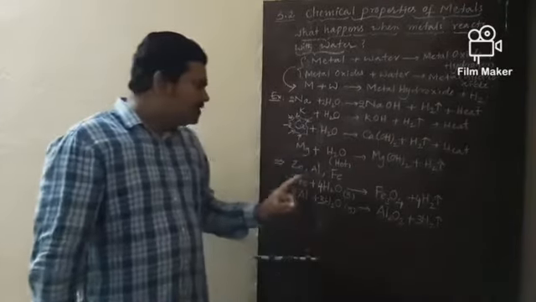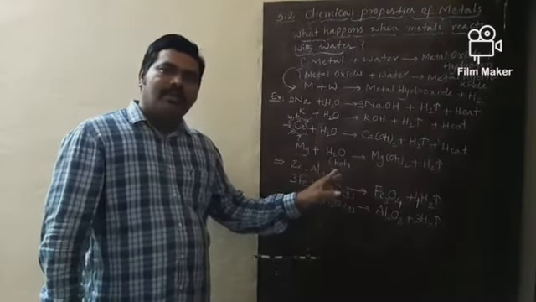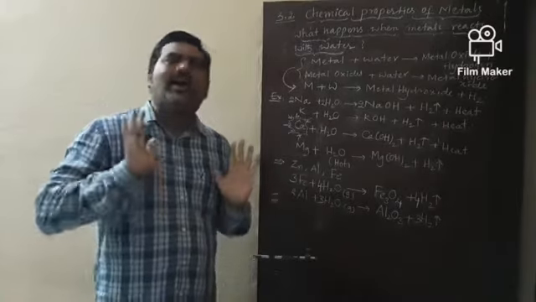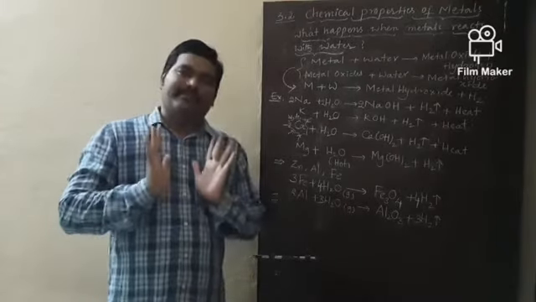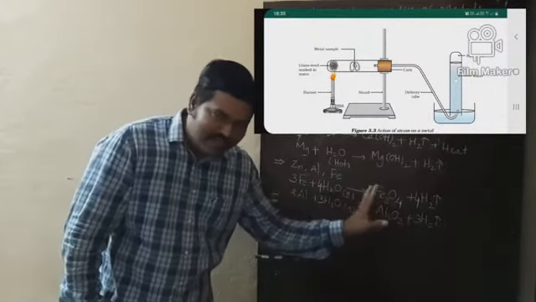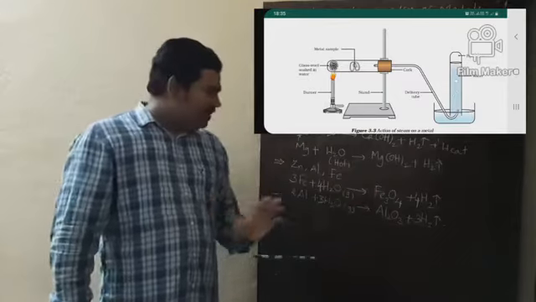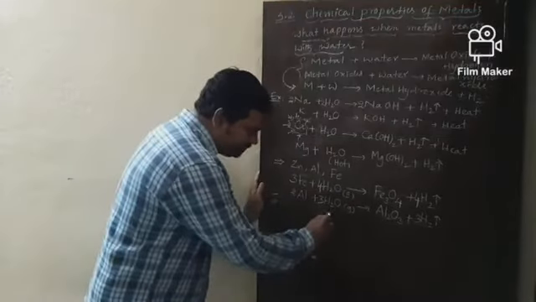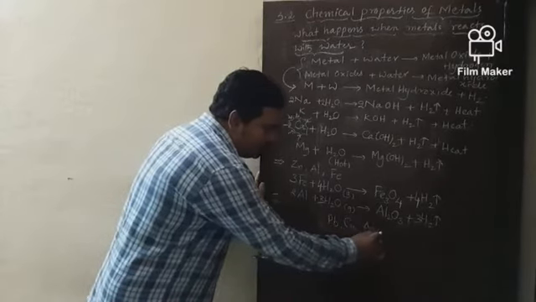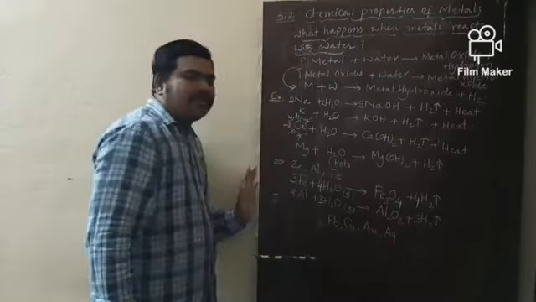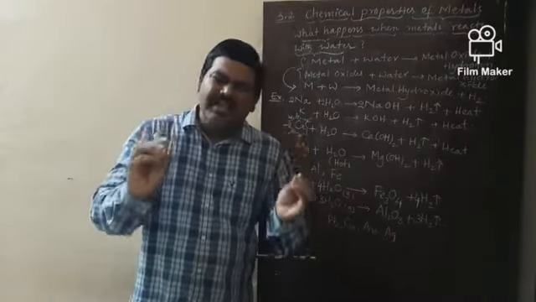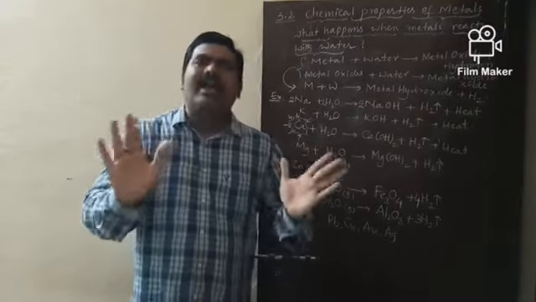Metals like zinc, aluminium and iron do not react with cold water or hot water, but they react with steam to produce the corresponding metal oxide along with the liberation of hydrogen. But metals like lead, Pb, copper, Cu, gold, Au, and silver, Ag, do not react with any form of water. They are very less reactive.